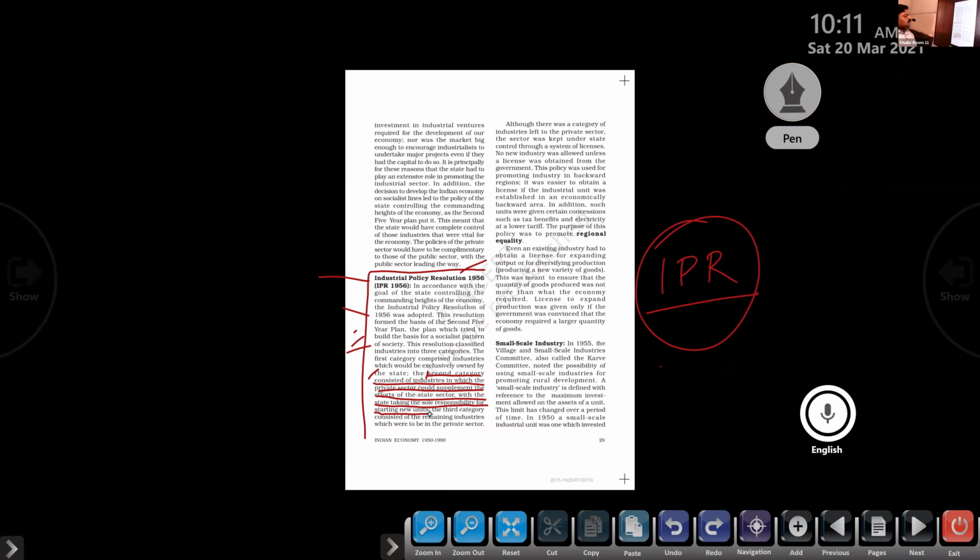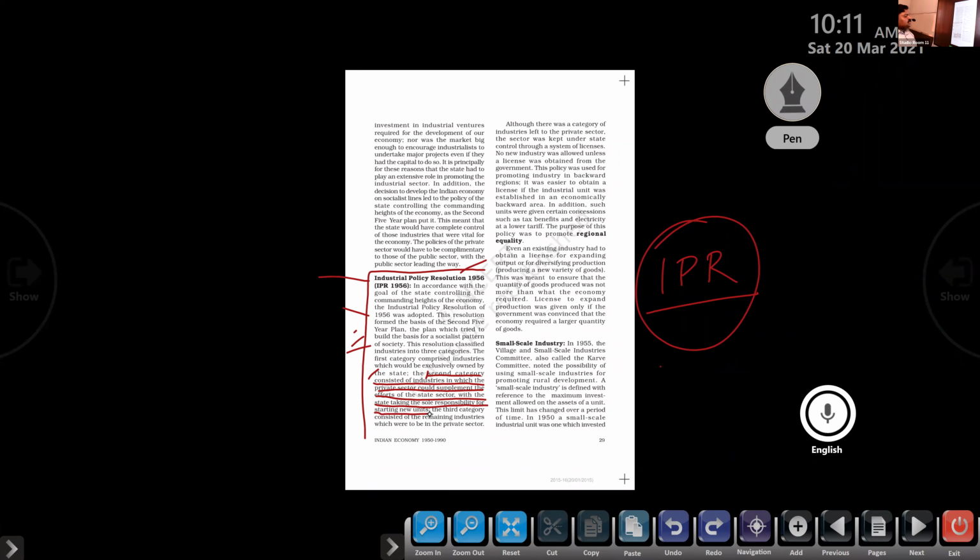Okay, clear? The first one is the public sector, the second one is the joint sector, and the third one is the private sector. Is that clear? These are the three classifications. Although there was a category of industries left to the private sector, the sector was kept under state control through the system of licenses. Clear? Then another category of industries is there.